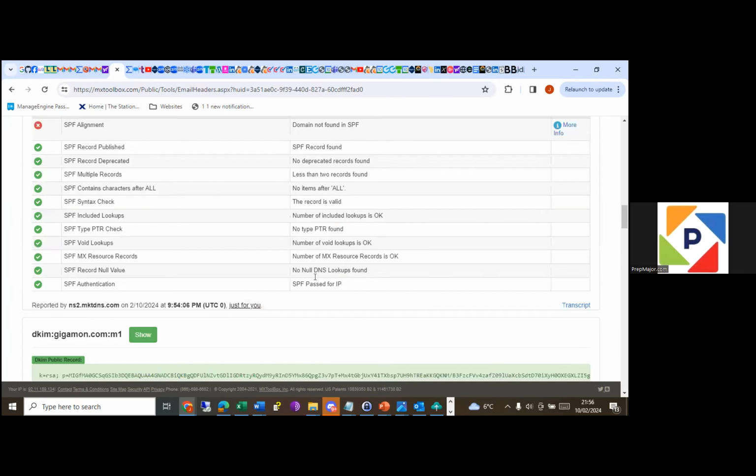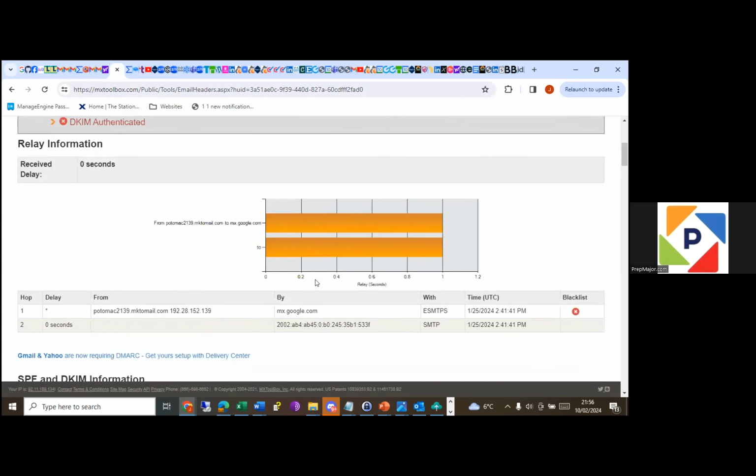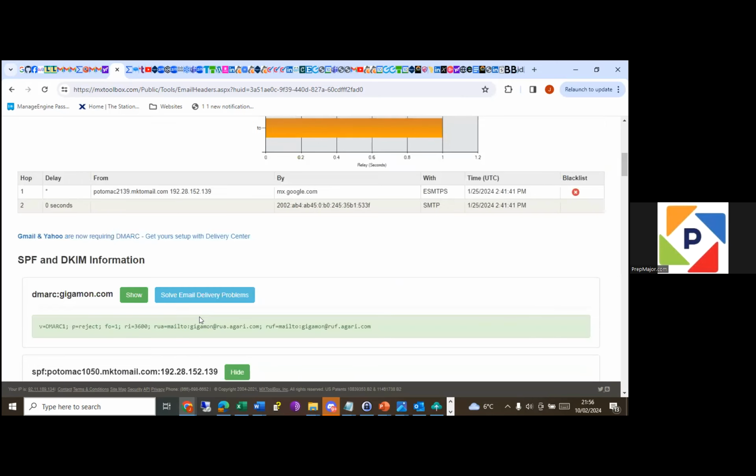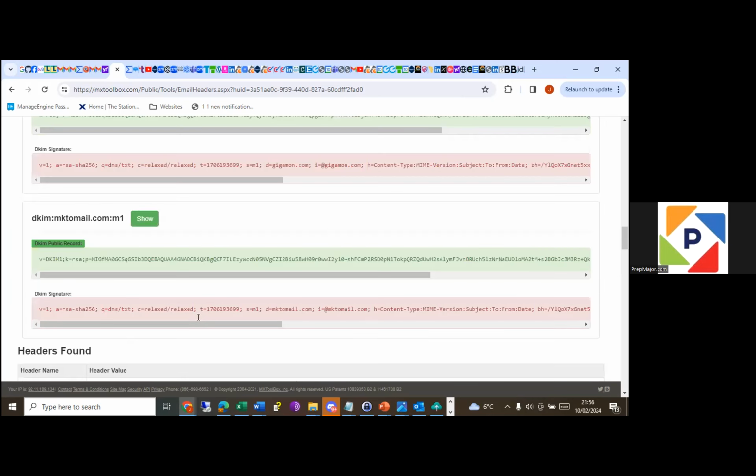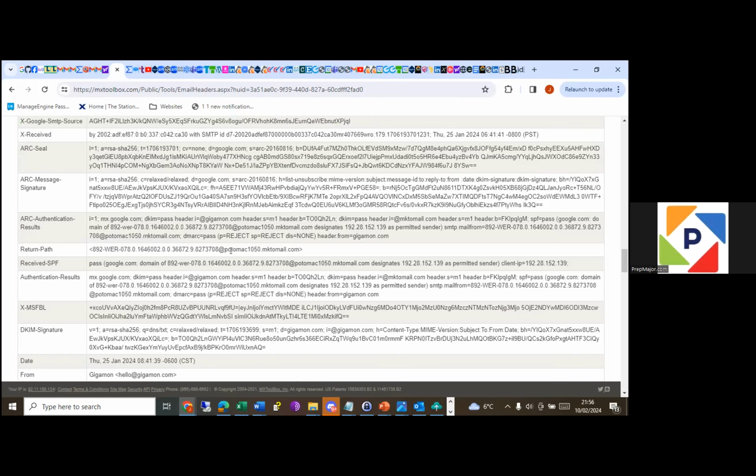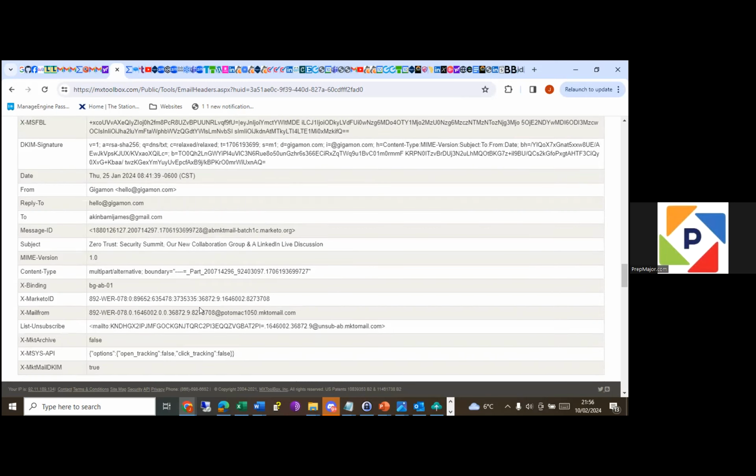So the sender is this. You can see, the sender is mktomail.com, and the return path is mktomail.com. So this email is not phishing. It's an original email. It's not a phishing email.